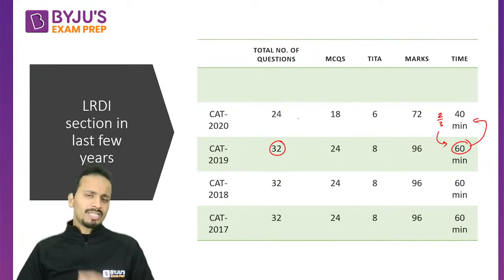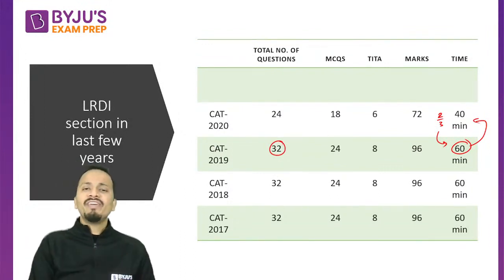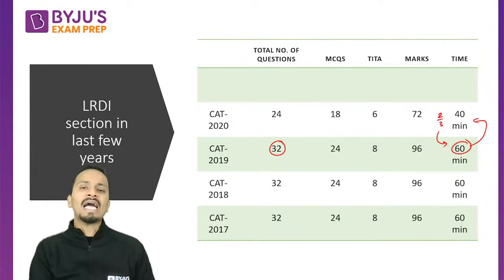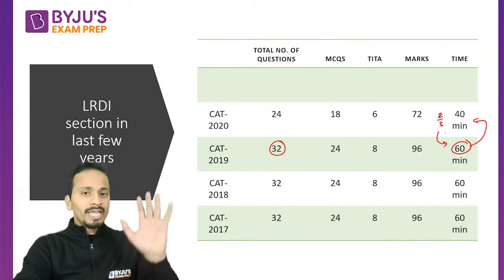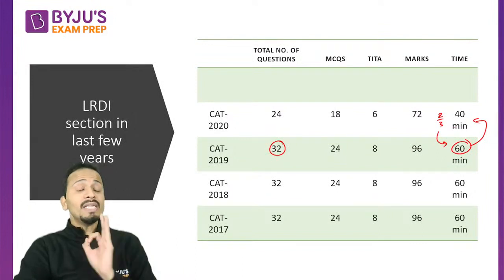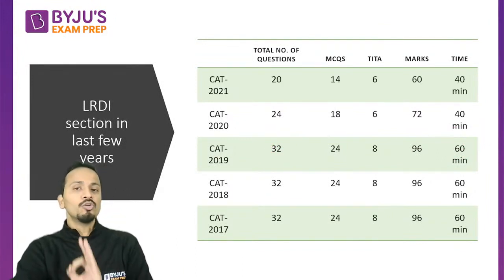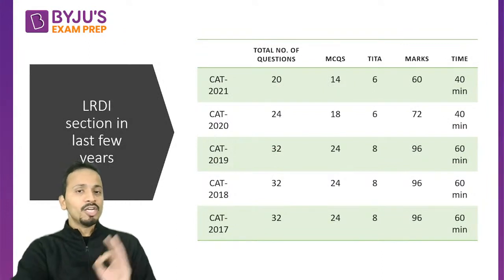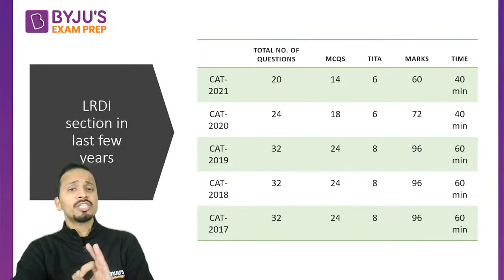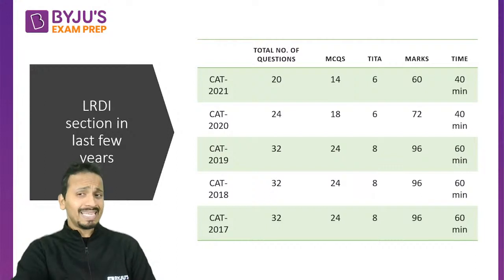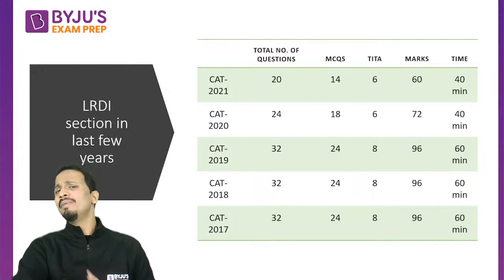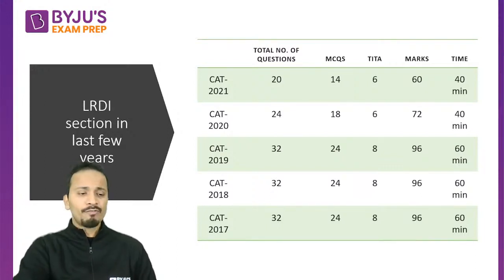They thought that in 40 minutes it would be very difficult for students to even look at 24 questions. So in CAT 2021, the number of questions was further reduced to 20, and the time limit was kept at 40 minutes.